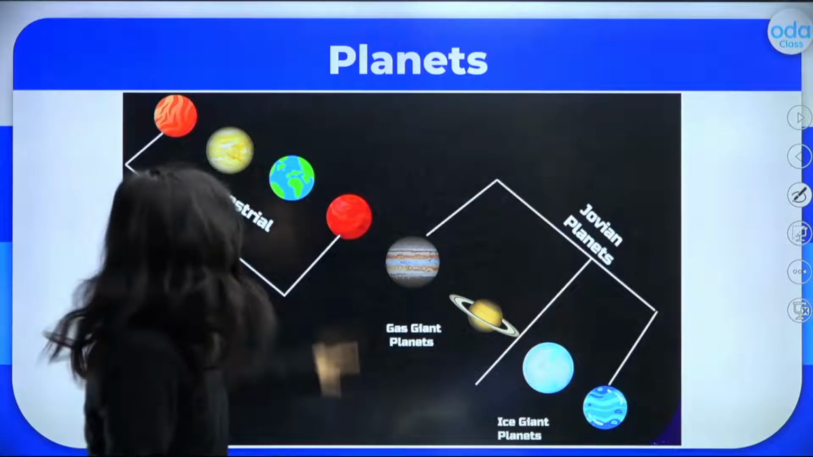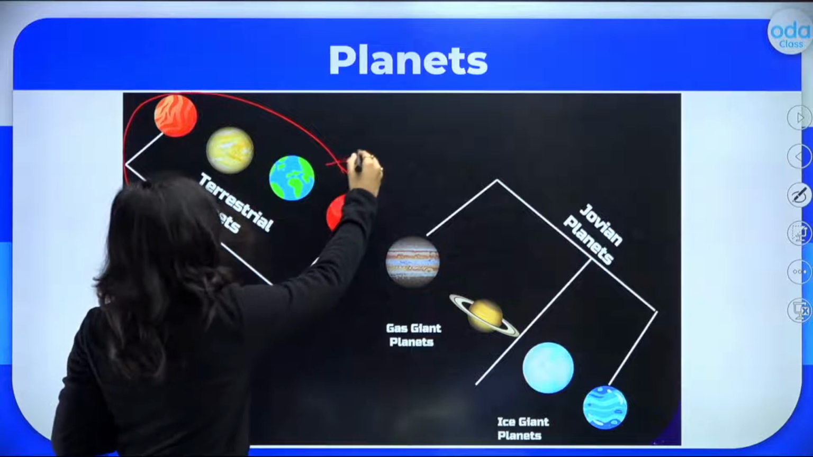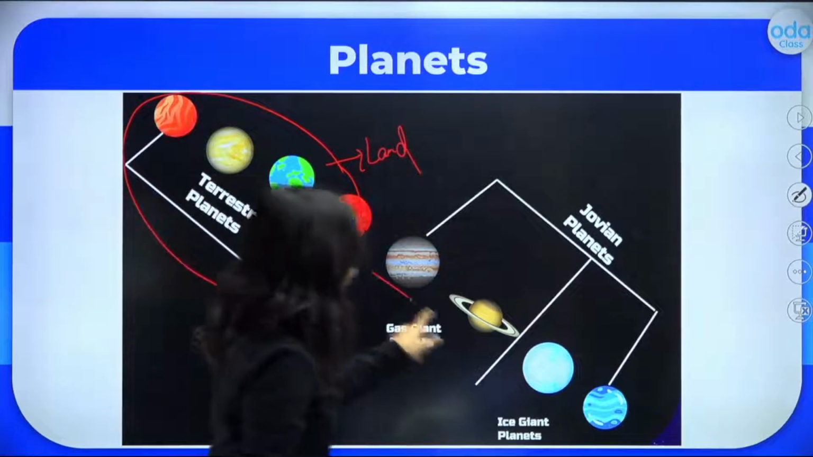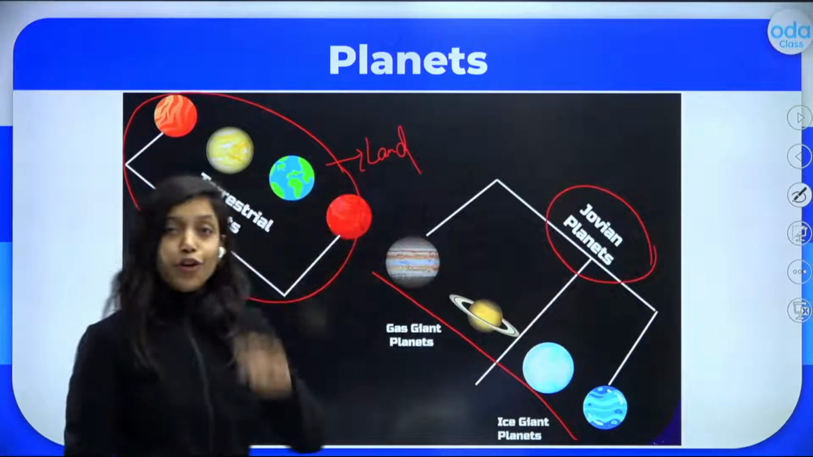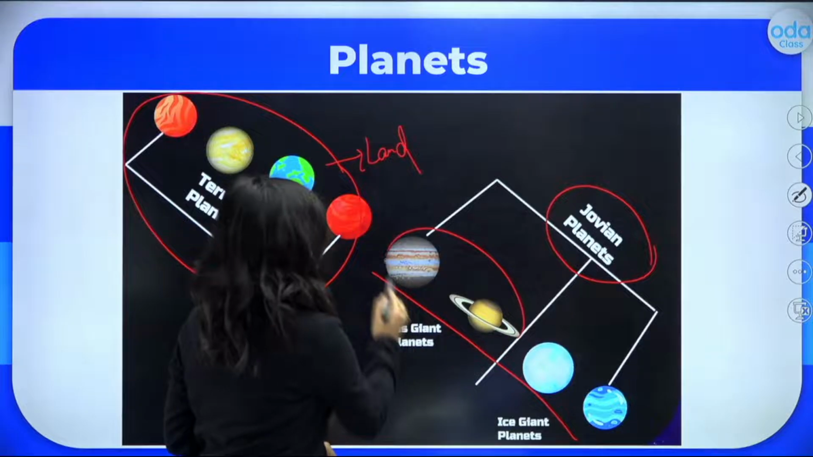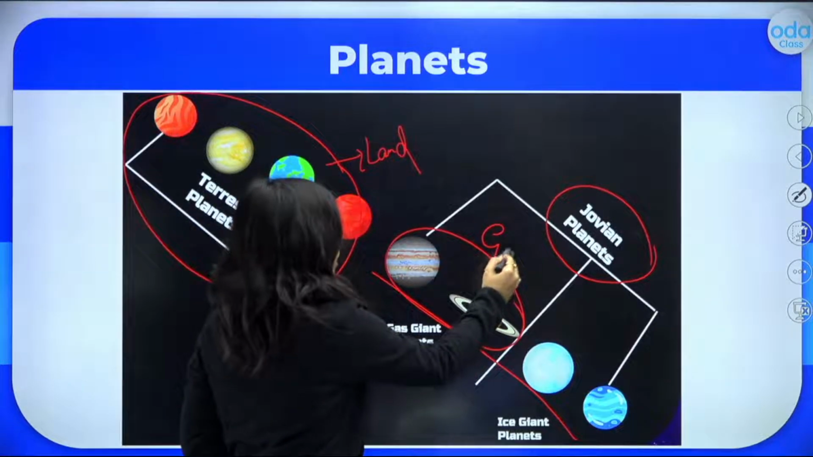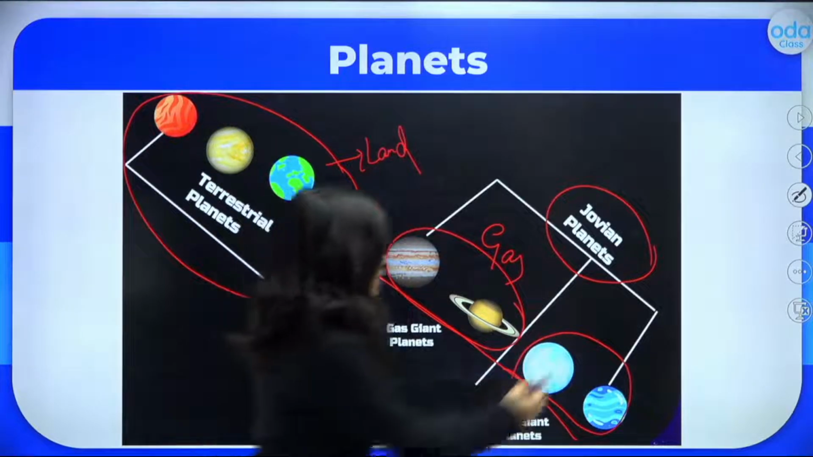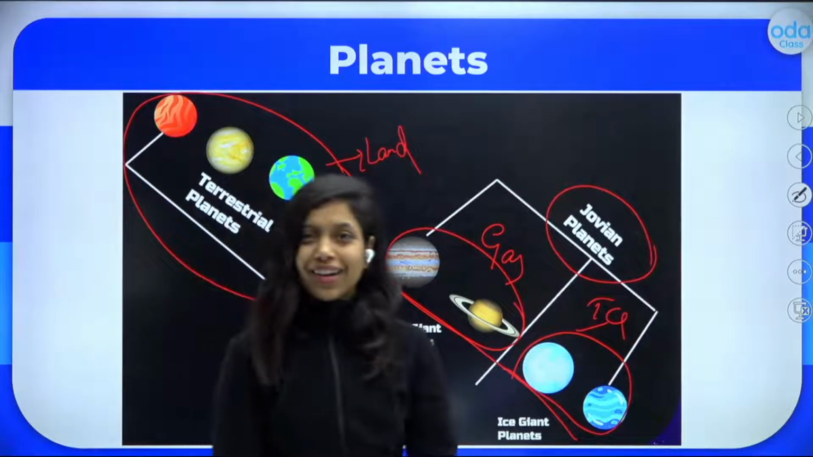Of these, the first 4 planets are called terrestrial planets because they have land mass. The next 4 planets are called Jovian planets. Among these, Jupiter and Saturn are called gas giant planets because they are completely made up of gas, and Uranus and Neptune are called ice giant planets because they are completely made up of ice. I hope you are clear with that.